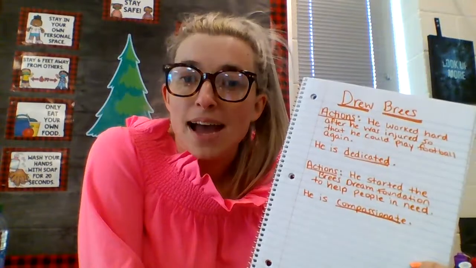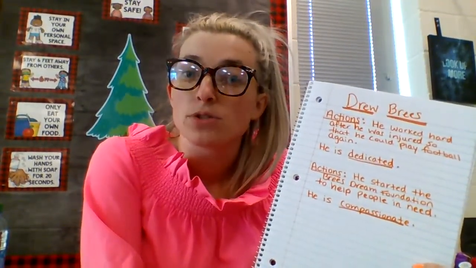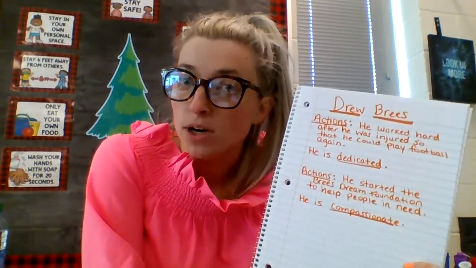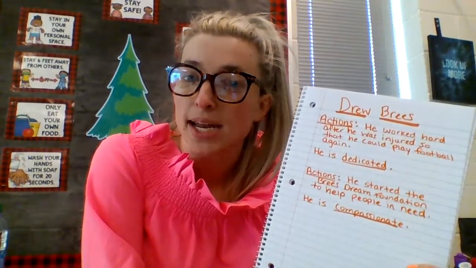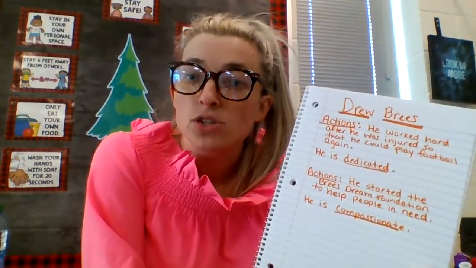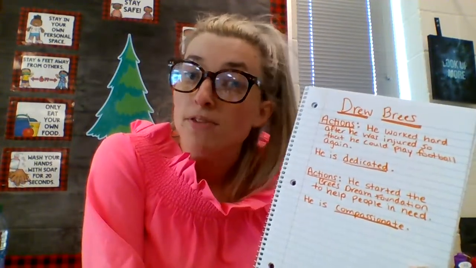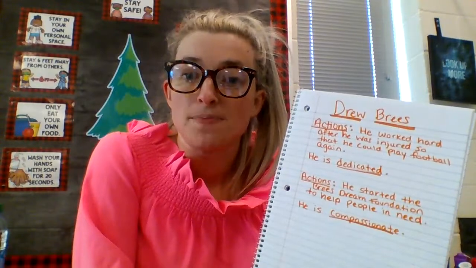So underneath that, you can see that I pulled out a second action. Your goal today is to pick out two actions and tell me two describing words for your person based off of their actions. Again, I used the information strictly that he worked so hard after he was injured so he could play football again to be able to call him a dedicated person.